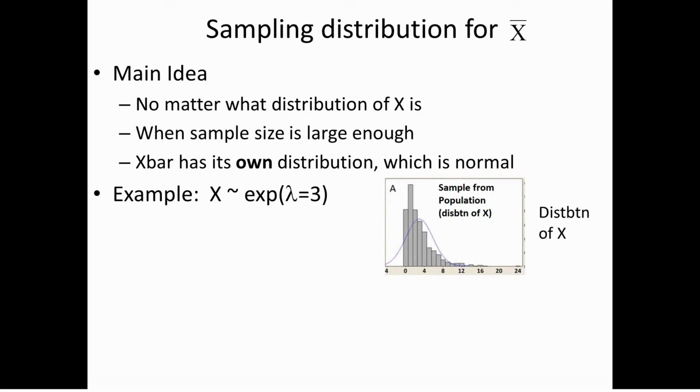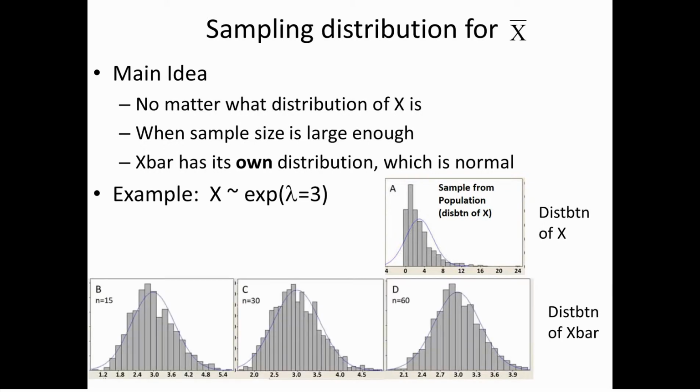However, if we now look at x bar, and we take samples of size 15, notice that the distribution of x bar begins to look normal. As the sample size gets larger, it looks more normal, and as it gets larger yet, it approaches a normal.